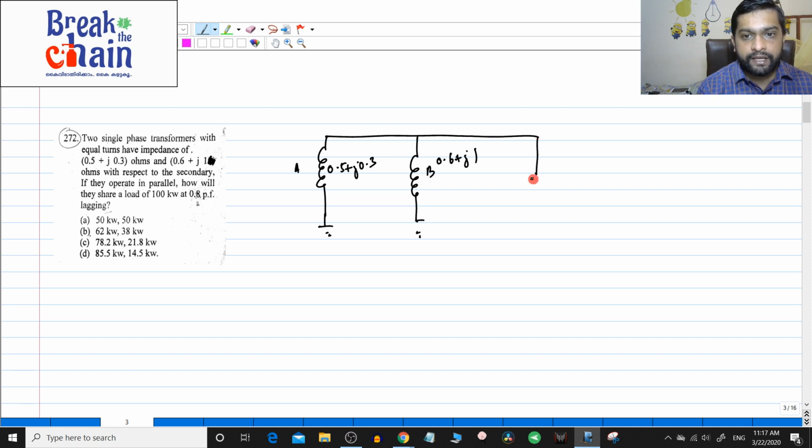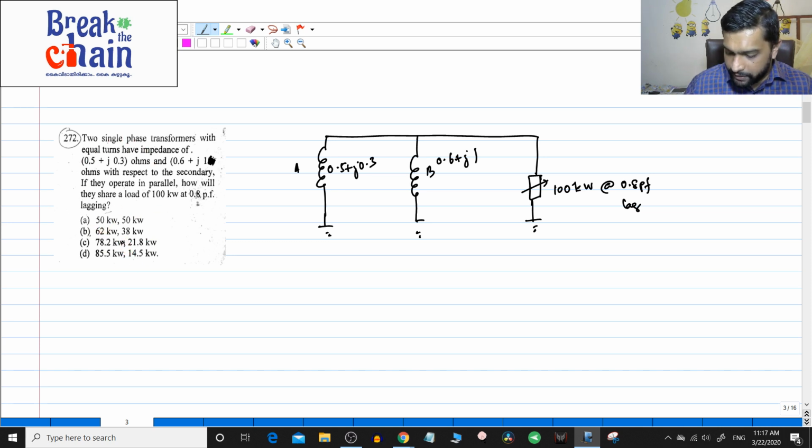They are together connected to a load of 100 kilowatt at 0.8 power factor lag. Now we have to find the sharing that they are going to do here. This is also a very simple question, there is nothing to be worried about. First, you know that the formula is SA is equal to SL into ZB divided by ZA plus ZB.